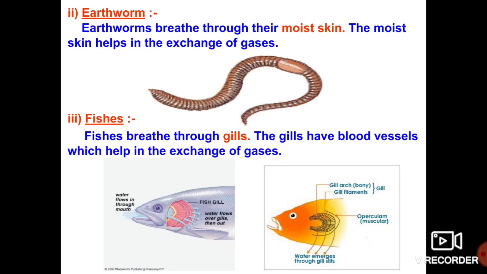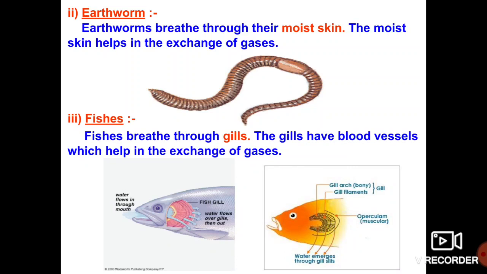When the mouth of the fish opens and closes, it does this continuously. When the fish's mouth opens, plenty of water enters the fish's body and reaches the gills.